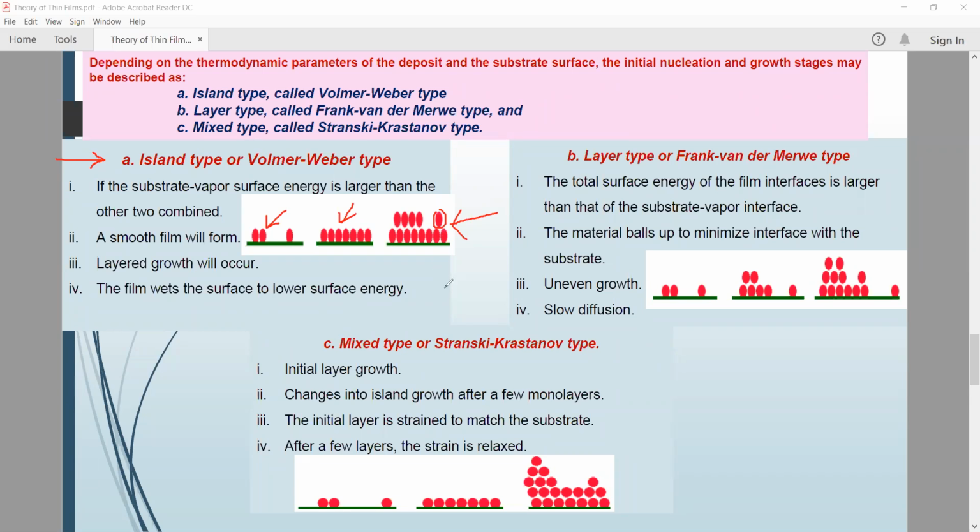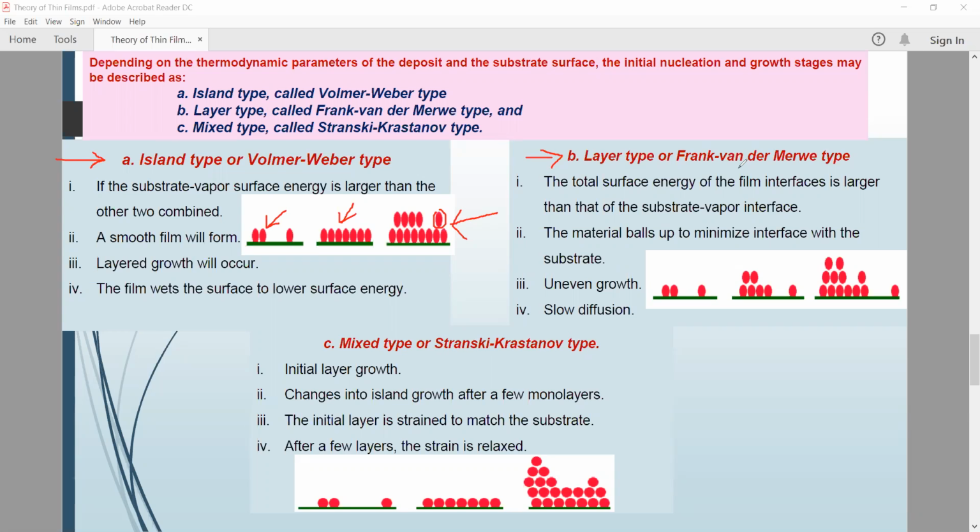Now the B type is nothing but a layer type. That is, B type is nothing but a layer type, and another name for the layer type is the Frank-van der Merwe type. And what will happen in this type? The total surface energy of the film interfaces is larger than that of the substrate vapor interfaces. So this process happens when the total surface energy of the film interfaces is larger than that of the substrate vapor interface.